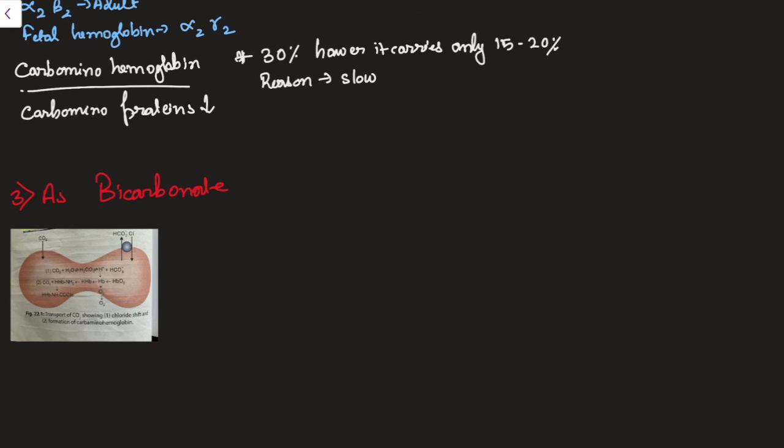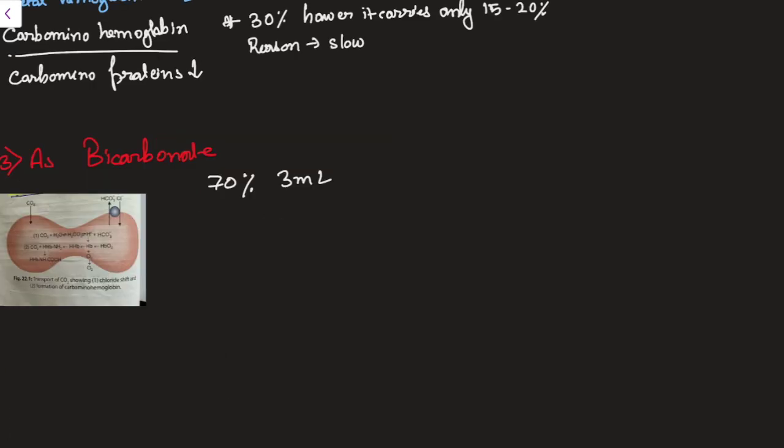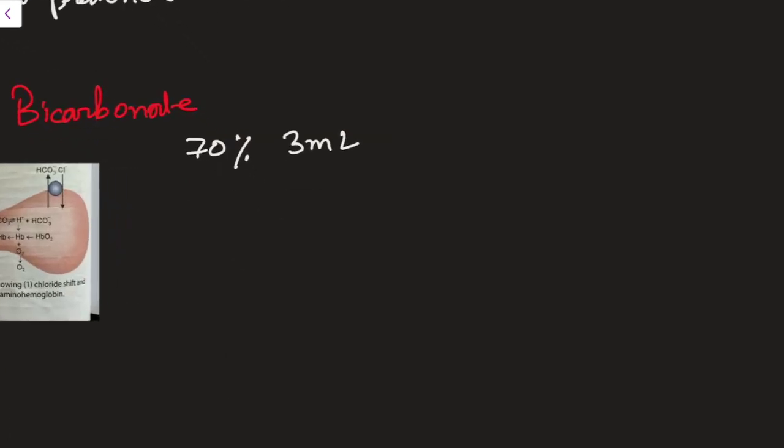First, let me tell you, through this, 70% will be transported. That means almost 3 ml. And the previous one, here it is only 0.7 ml. Now here 70%, that is 3 ml, will be carried in this form. First what happens? CO2 can react with water. Then what will be formed? H2CO3. And this will again break to H plus and HCO3 minus.